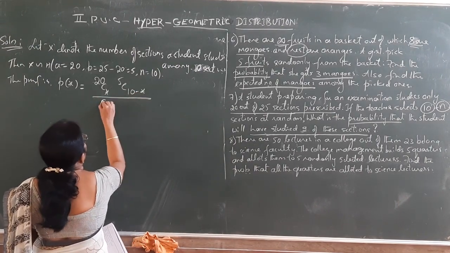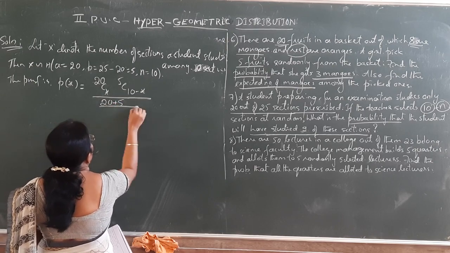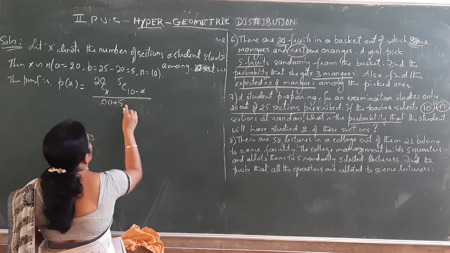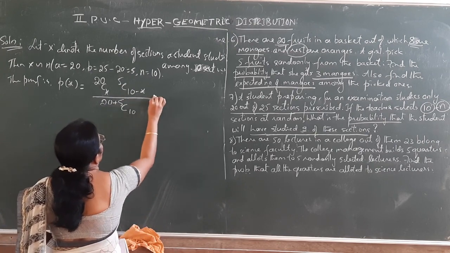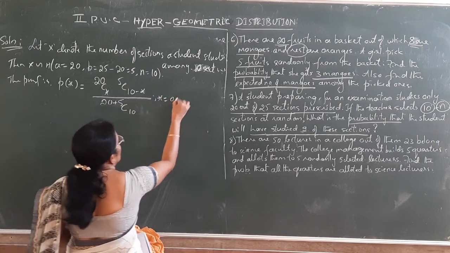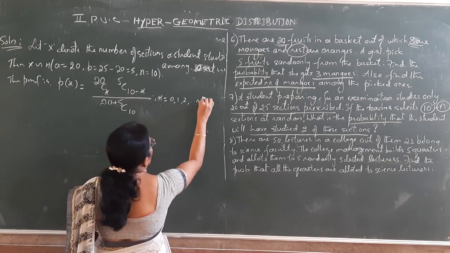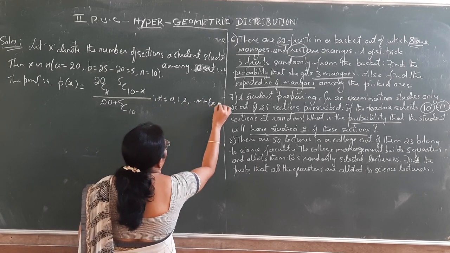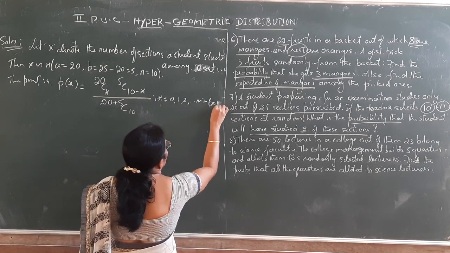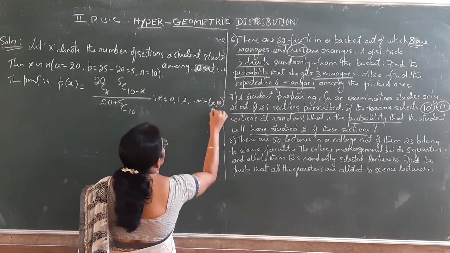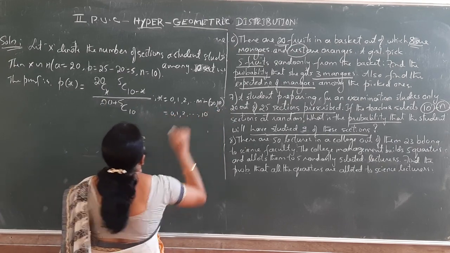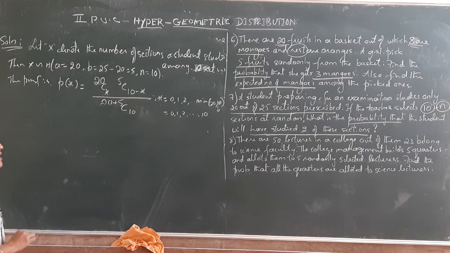Divided by A plus B, that is 20 plus 5, divided by 25C n, where n is 10. X is equal to 0, 1, 2 up to the minimum of A comma n. What is A? A is 20 and n is 10, so the minimum is 10. So 0, 1, 2 up to 10. The range is 0, 1, 2, 3 up to 10.